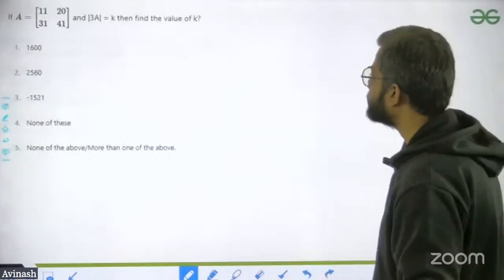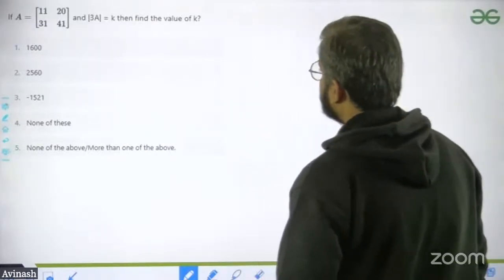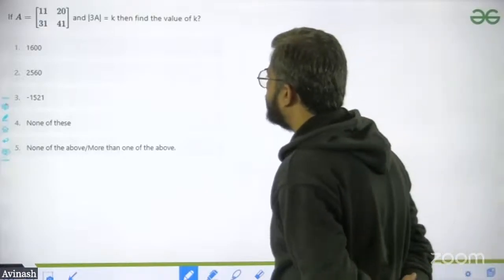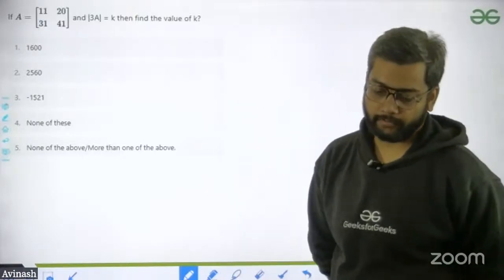Okay, that's great. See this one. If A is the matrix [11, 20; 31, 41], and mod 3A is equal to k, then find the value of k. You have to find out the value of k.